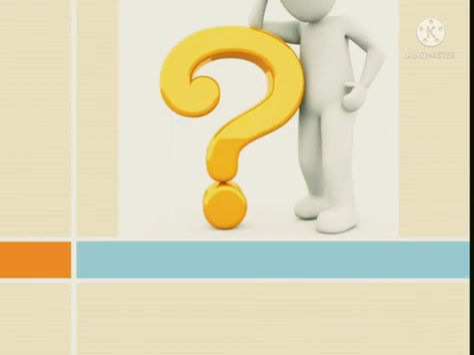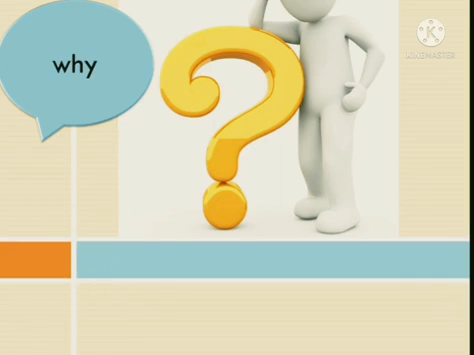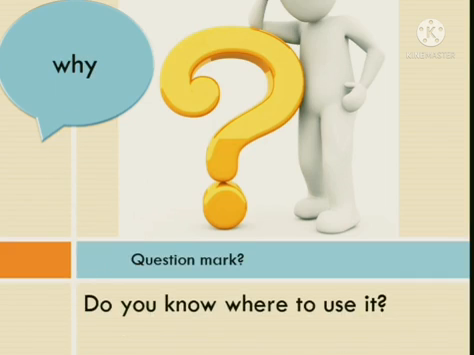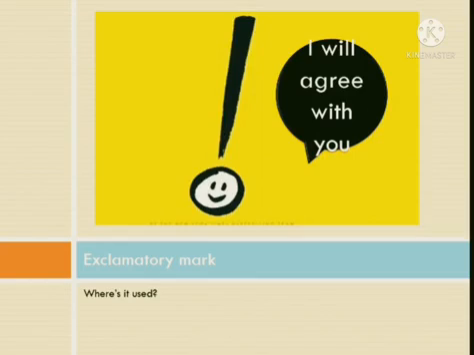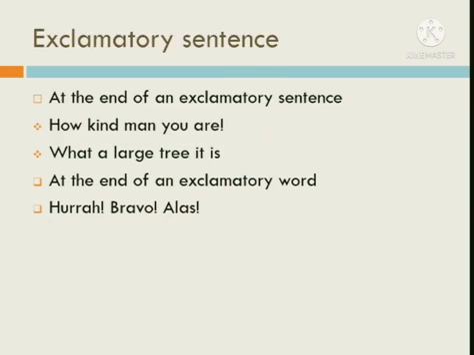So the second punctuation mark is question mark. You know where it is used? Yes, it is used at the end of an interrogative sentence and it is also used at the end of a question tag. Third punctuation mark is exclamation mark. Exclamation mark is used at the end of an exclamatory sentence or exclamatory word.